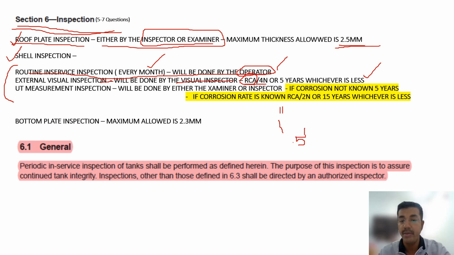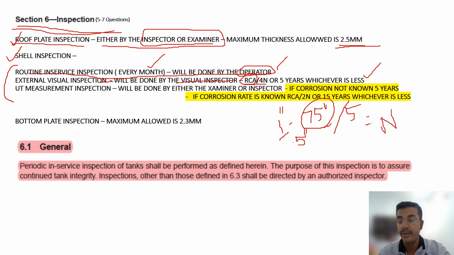So when the tank was in service and till date, what is the difference? When it was in service, at that time the plate thickness was 1 inch. Now we measure it after 5 years and we find the plate thickness is 0.75 inch. So 1 inch minus 0.75 inch divided by 5 is called N.